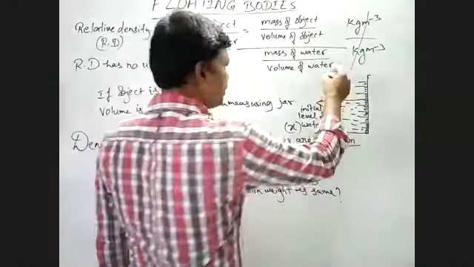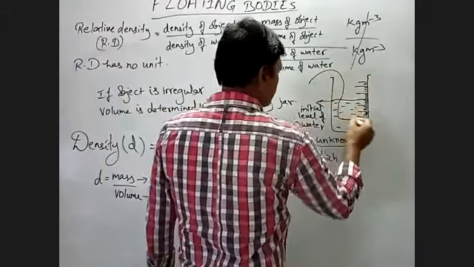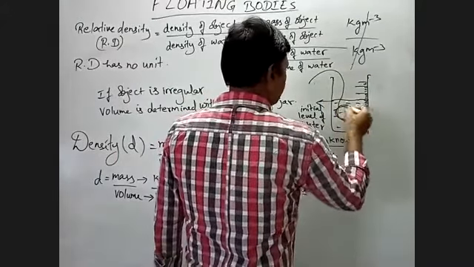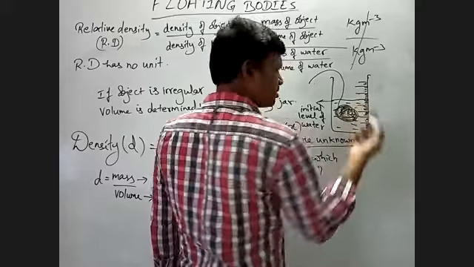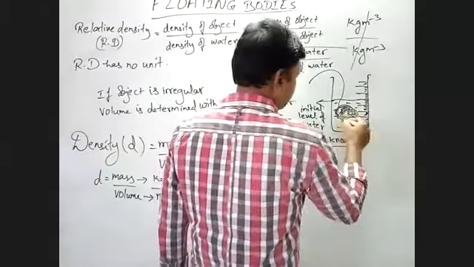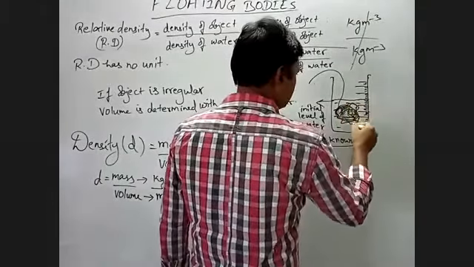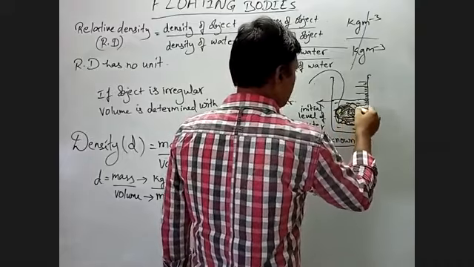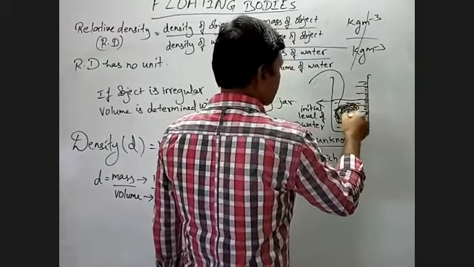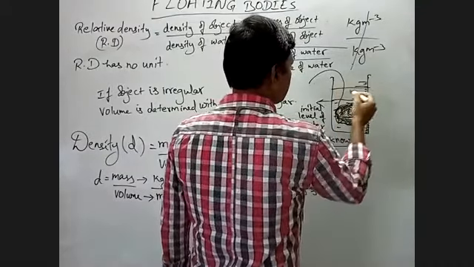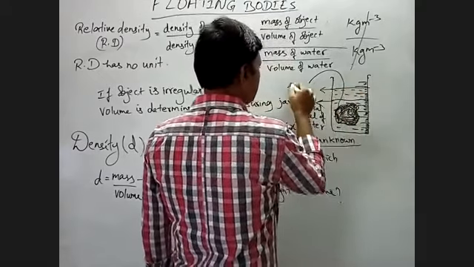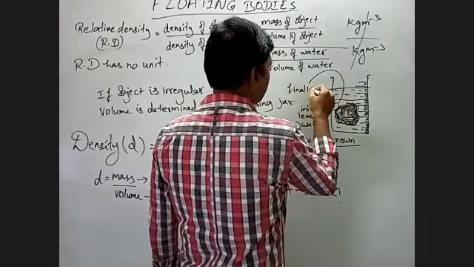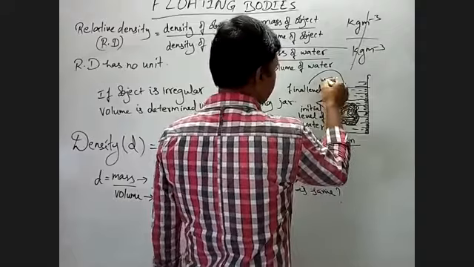Now what you are doing is you have to dip the stone, that particular irregular shaped object, into this. What happens is the level of the water rises. This is the final level. So let it be y.